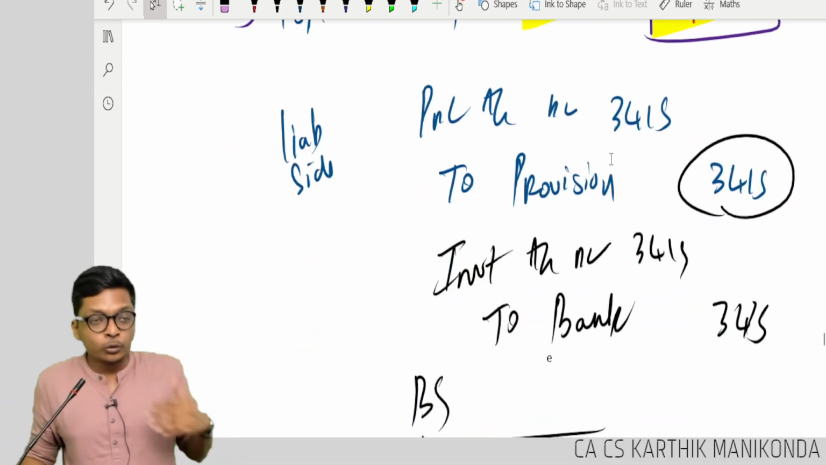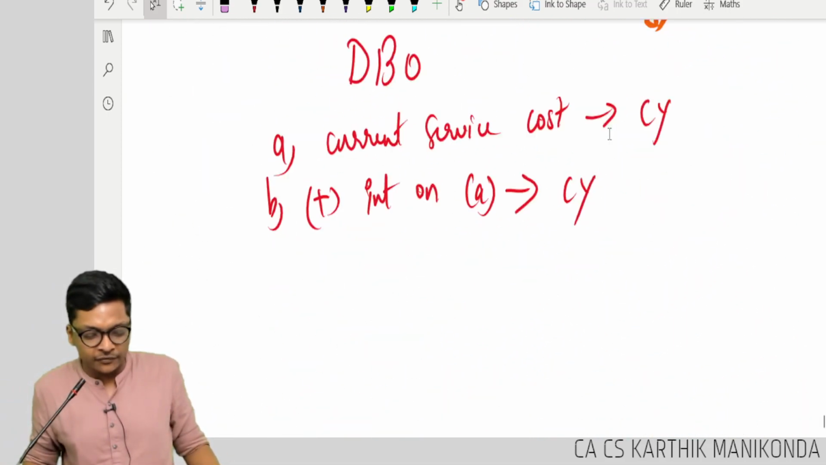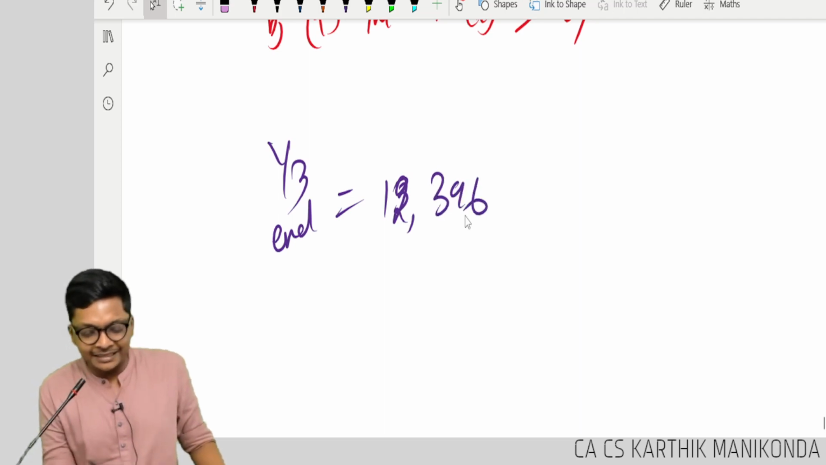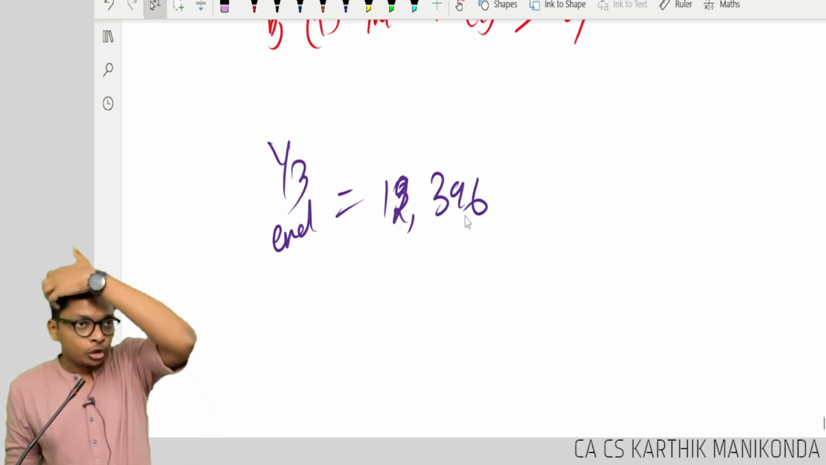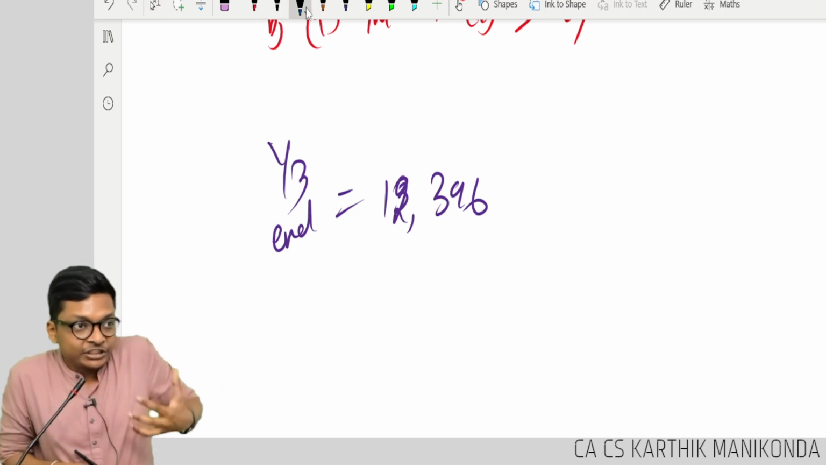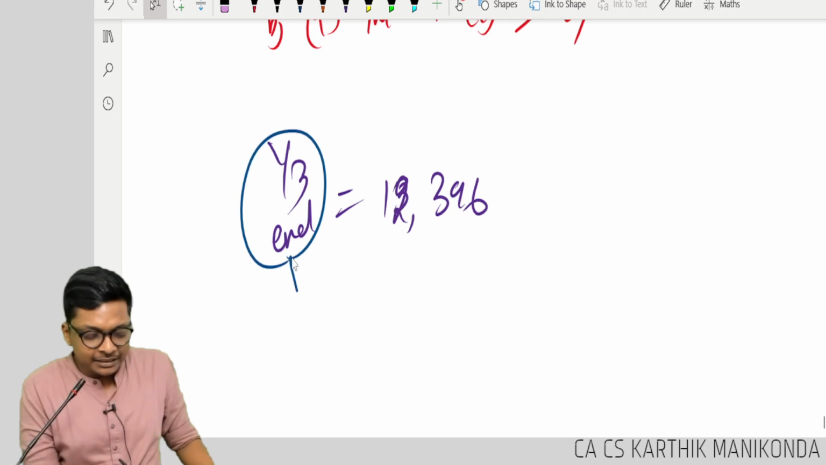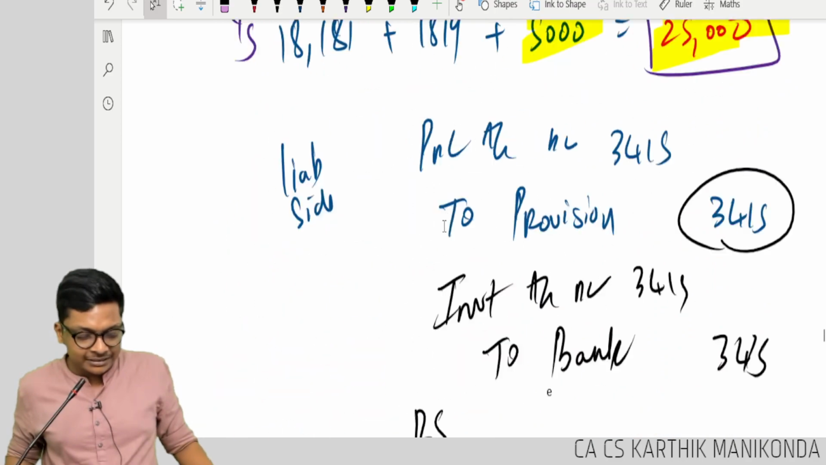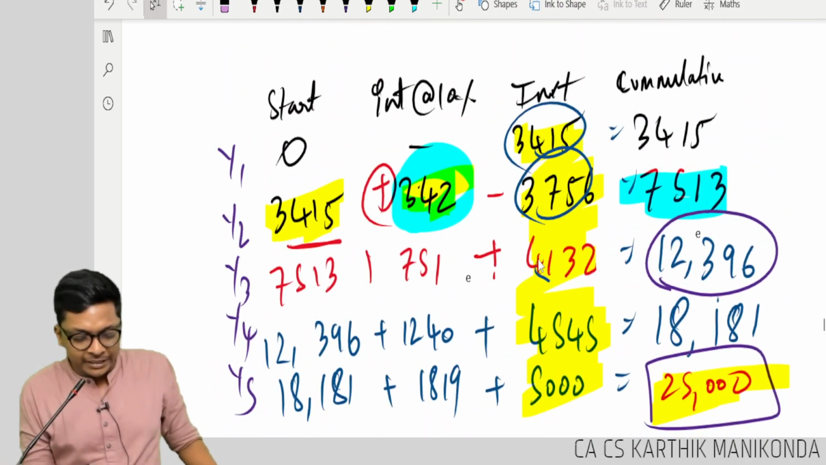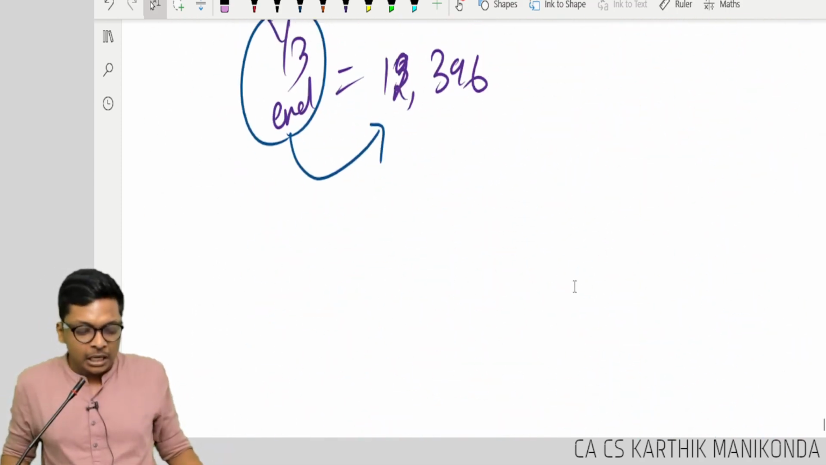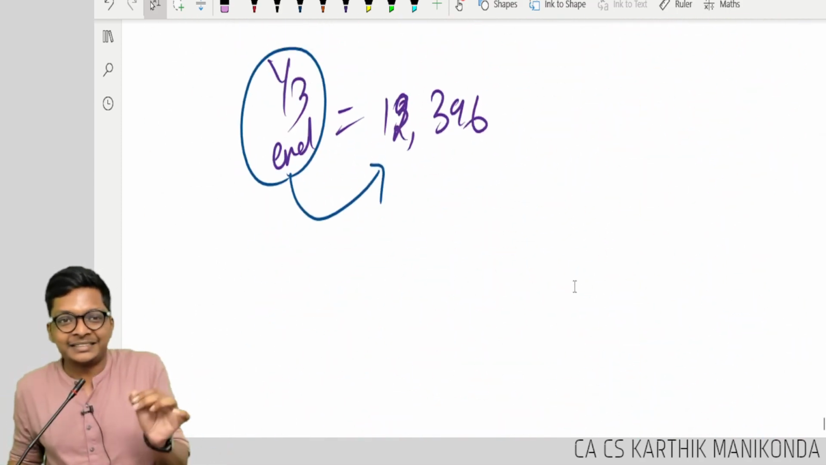Look at this. At the end of the third year, what did we get? Year 3 ending, we got 12,396. That means the provision that I should have created at year 3 ending is 12,396, which we computed using this table, by doing this table 3 times. It's a lengthy table, I can't do it always. How do I check if this 12,396 is correct?